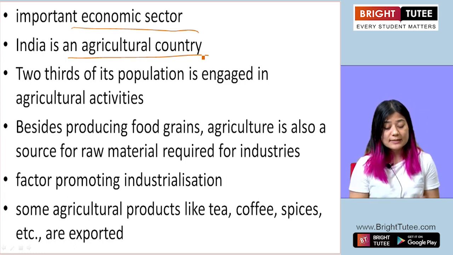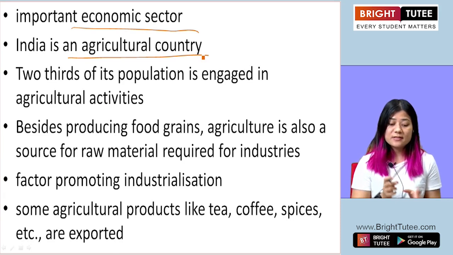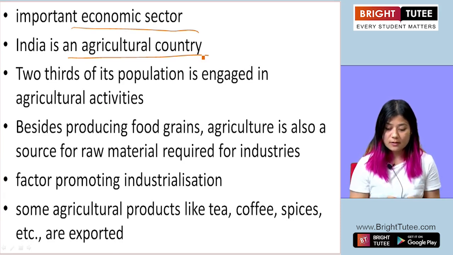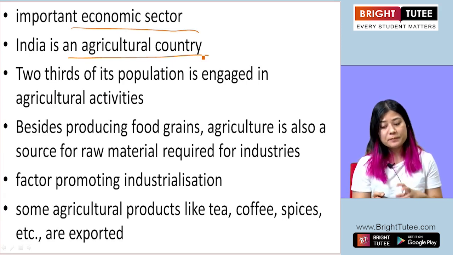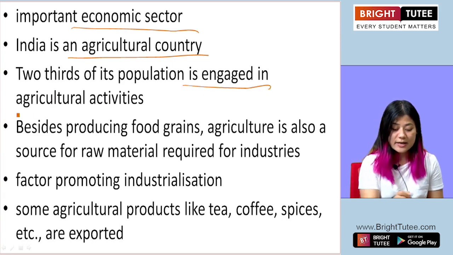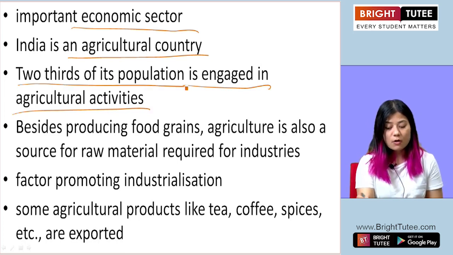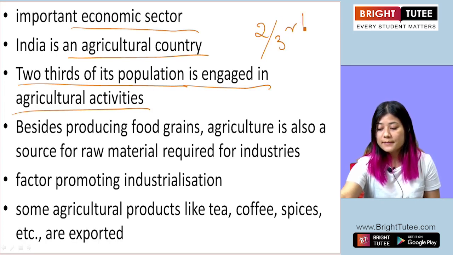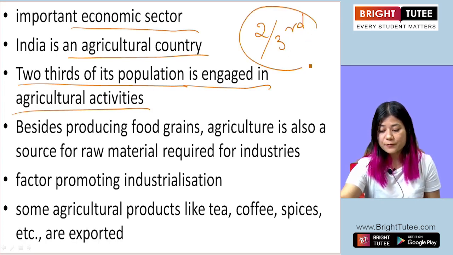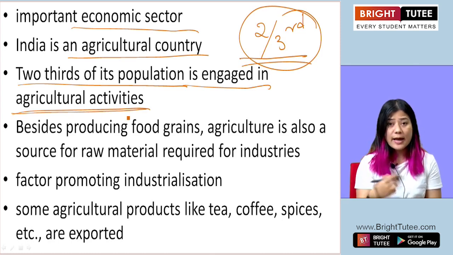Okay, and India's economy depends on agriculture as well. Okay, so like we said before, majority of people are engaged in agricultural activities. Okay, so 2/3 of the entire population, that means more than half of the population of our country, they're engaged in agricultural activities.